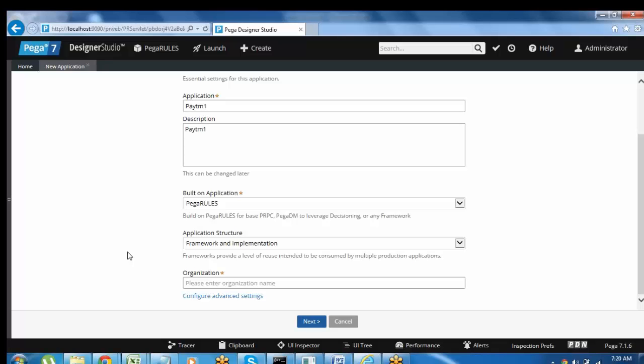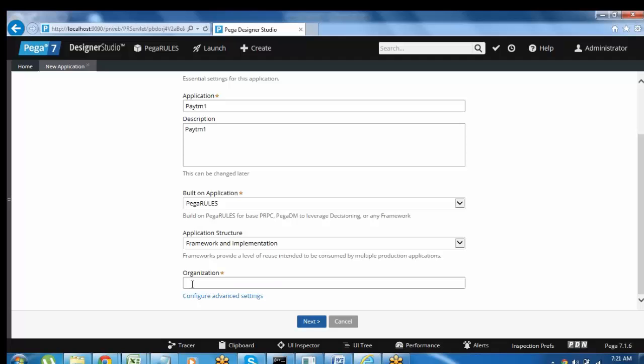Every company has to purchase from Pega Systems, based on the requirement, they will purchase the framework from Pega Systems. In personal edition, by default we will not get any frameworks. So every application we are saving as a framework here. But in real time, if you want, you can choose from existing frameworks and modify the applications.